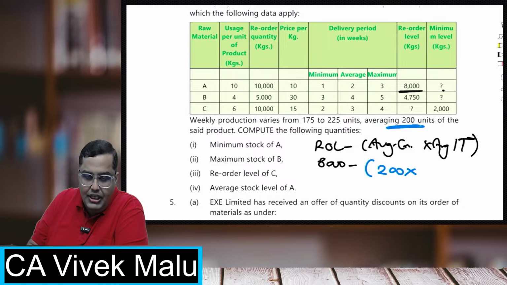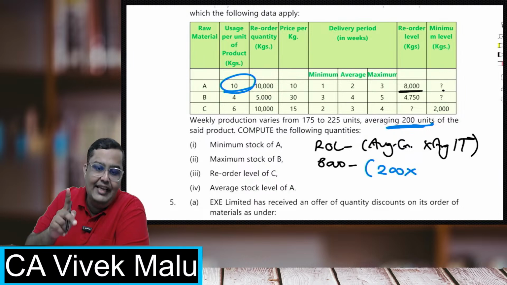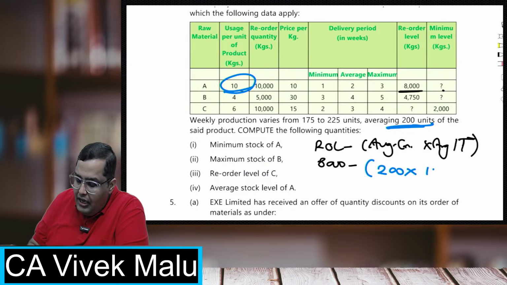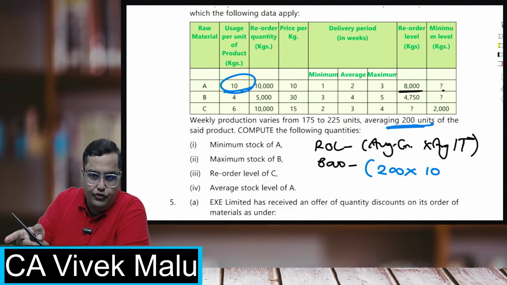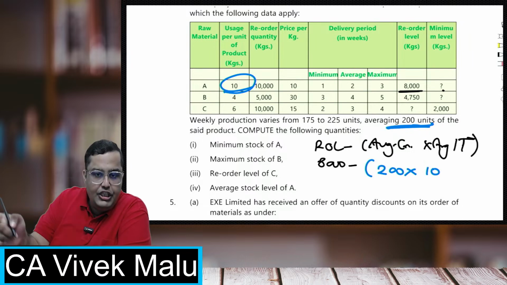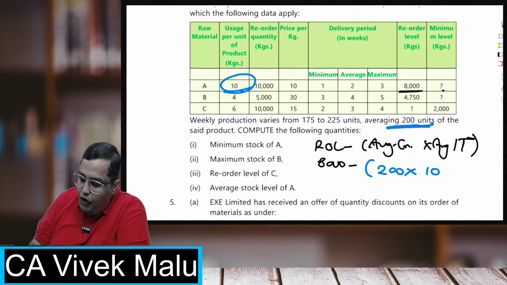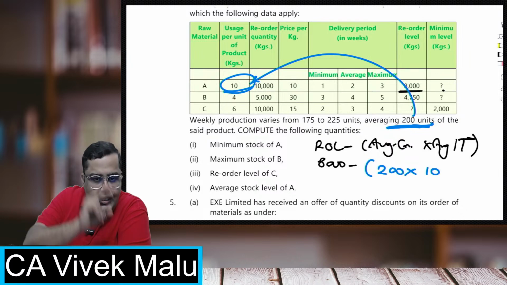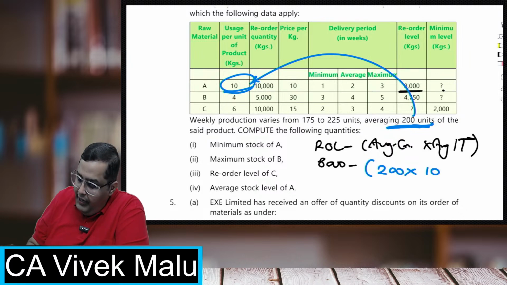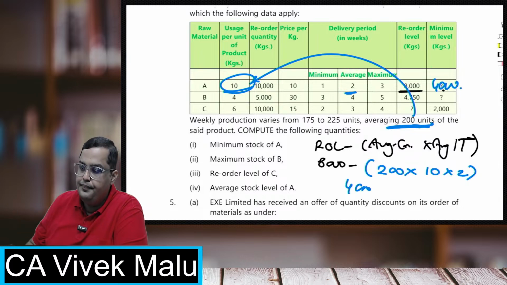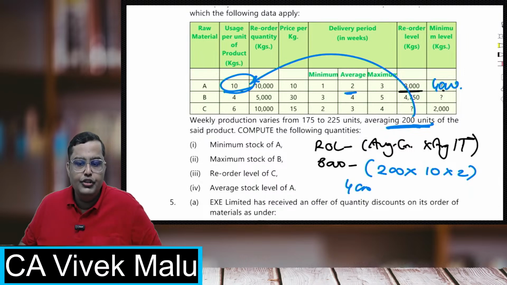Average consumption is average production into every unit you have to use 10 kgs. I want it for the raw material, not the finished goods. 200 units is of the finished goods. So if the average production is 200, the average raw material requirement will be 200 into 10, that is 2000, into average lead time, which is 2 weeks. So now you solve this. 8,000 minus 4,000, the answer will be 4,000. 4,000 is the minimum level. Have you all understood this?